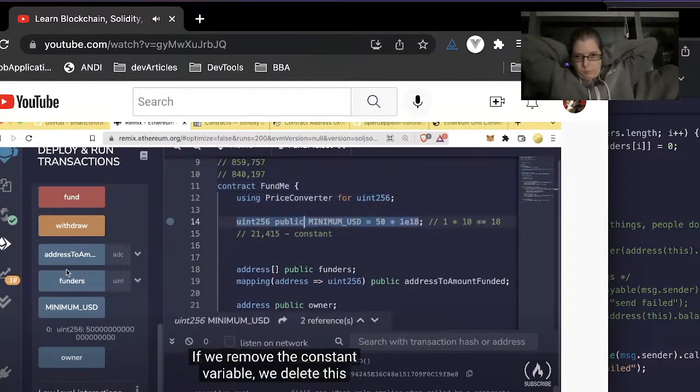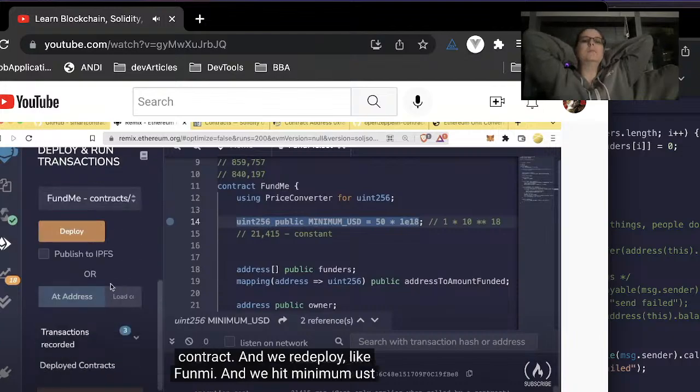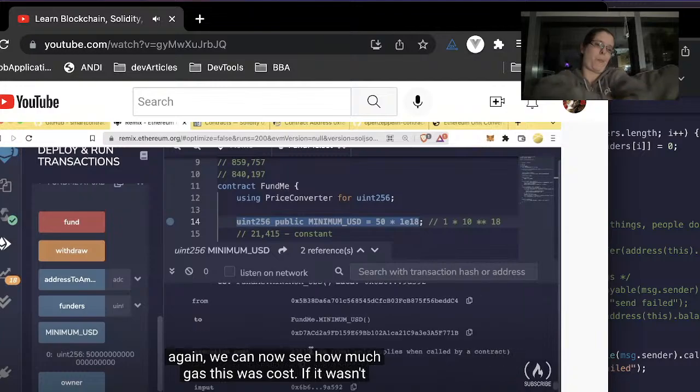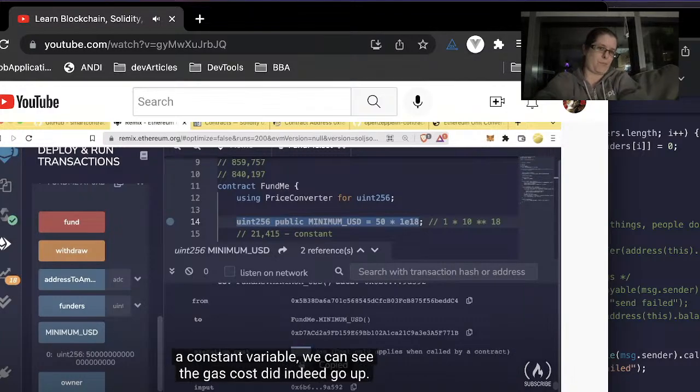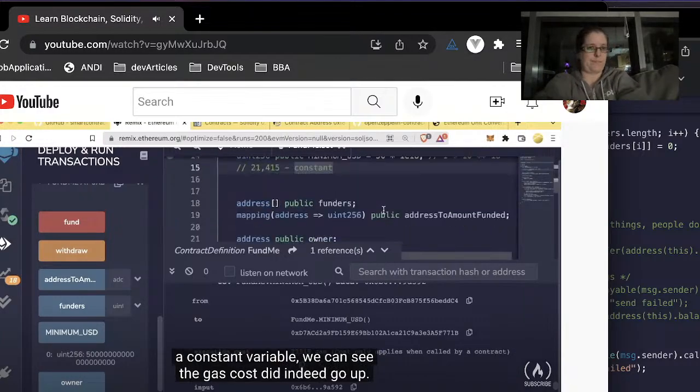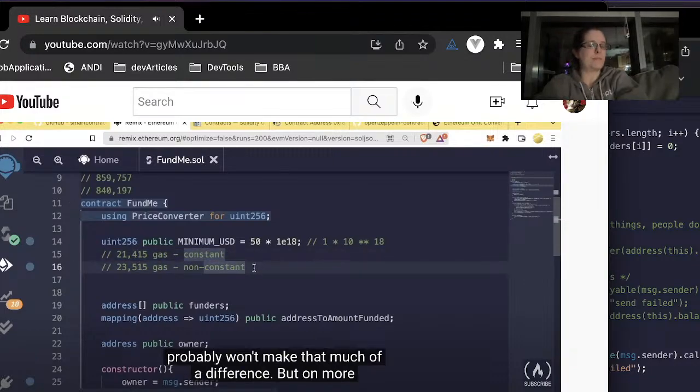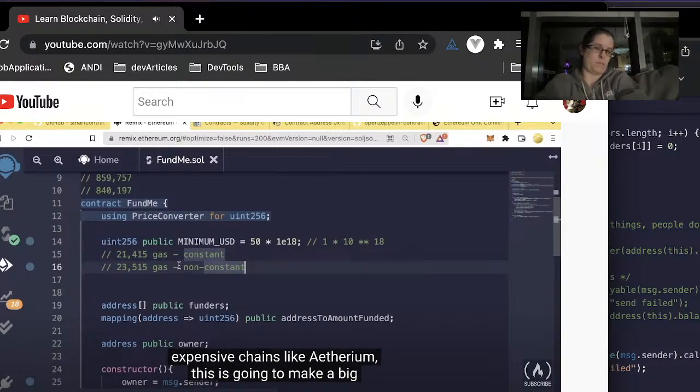If we remove the constant keyword, we delete this contract, we redeploy, select FundMe, we hit minimum USD again, we can now see how much gas this cost if it wasn't a constant variable. We can see the gas cost did indeed go up. Now on chains that are much cheaper, this gas difference probably won't make that much of a difference. But on more expensive chains like Ethereum, this is going to make a big difference.